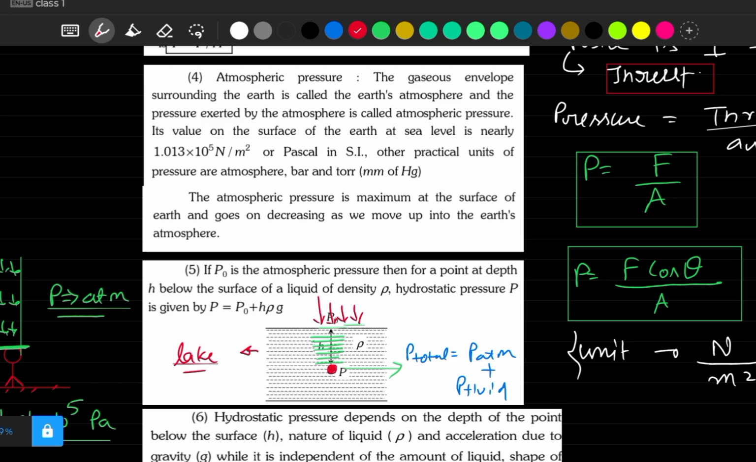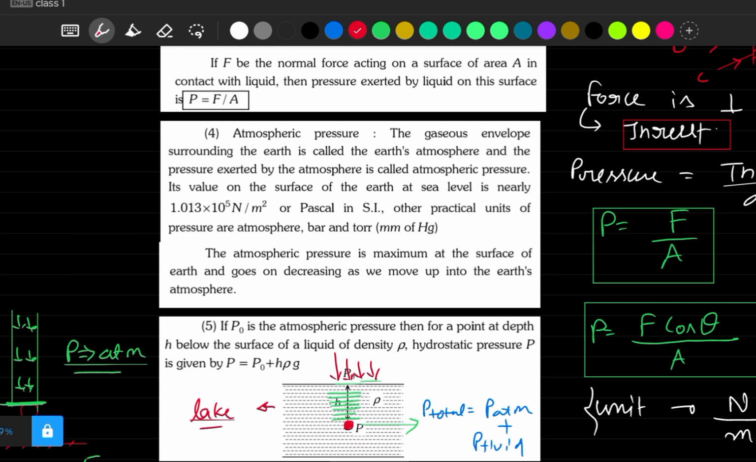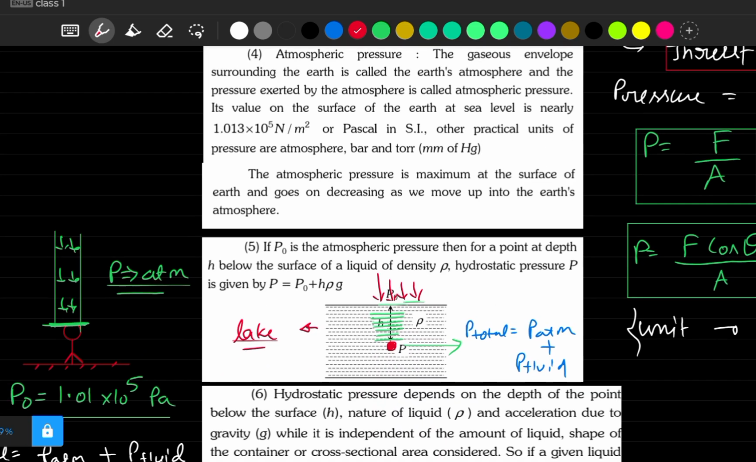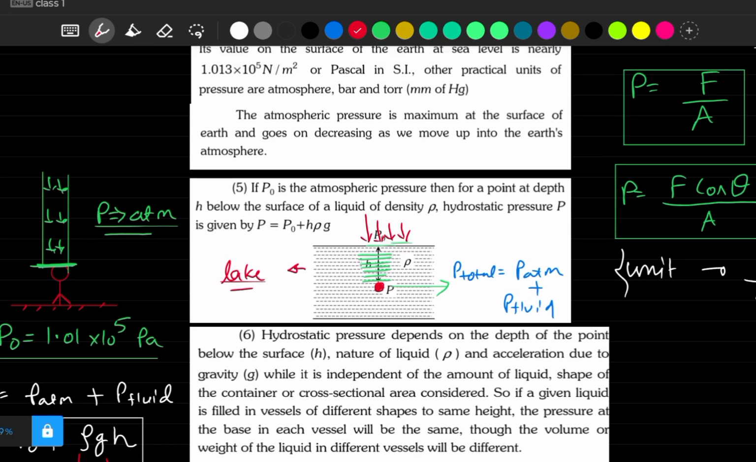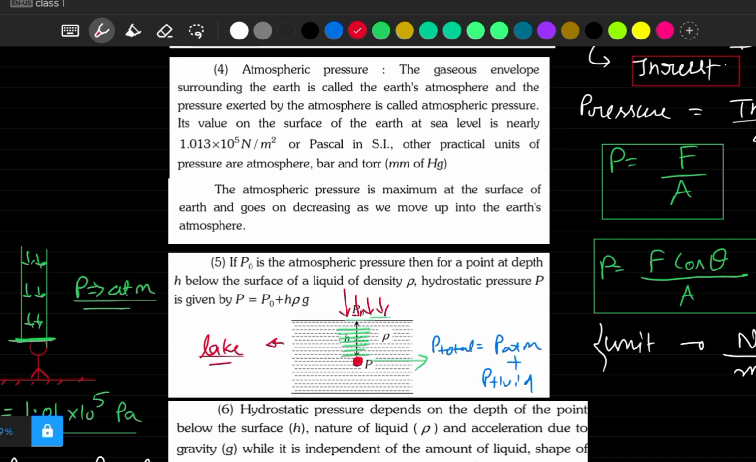So let's read about this atmospheric pressure, what they are saying. Please keep on writing all this stuff with me, correct? Pause the video, write all this stuff. What is atmospheric pressure? The gaseous envelope surrounding the earth is called Earth atmosphere, and it exerts the pressure which is 1.013 into 10 power 5 Newton per meter square or Pascal.